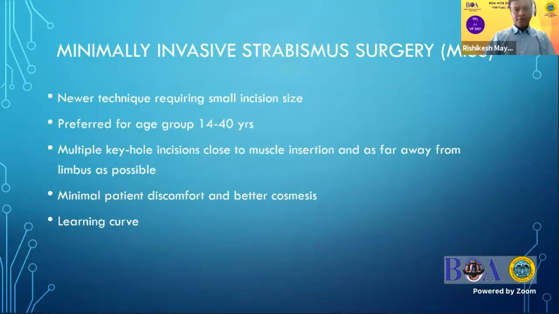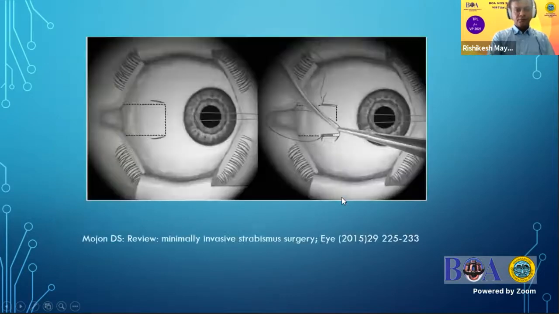Just a word about minimally invasive strabismus surgery, or MIS. It's a newer technique which provides a small incision size. Usually, if you are beginning with this, the usual age group is 14 to 40 years. What is done is we perform multiple keyhole incisions close to the muscle of interest. And depending upon the tightness or the thickness of the muscle, we can do more than one keyhole incision and then perform the surgery.